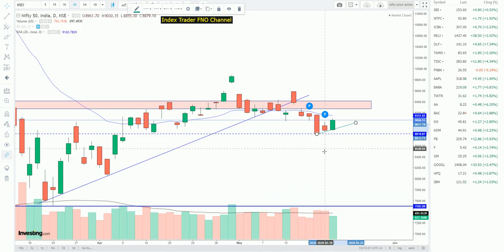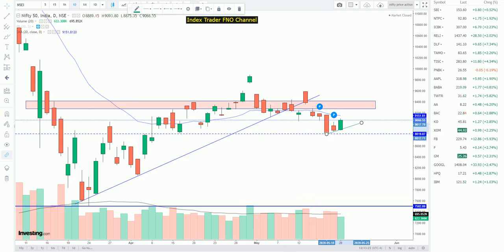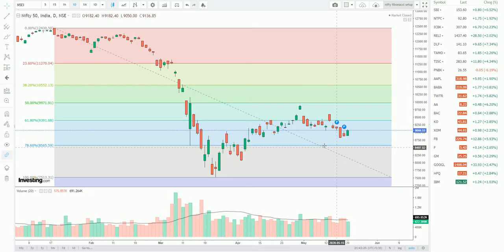Okay, next we move on to the other setup, that is the Fibonacci setup. Here also it tried to break this level and then it fell back. Now again it is moving towards the upper level, that is the 9400 level. Whether it will continue or not, we will need to wait and see. But as of now it is taking support from the level we discussed.